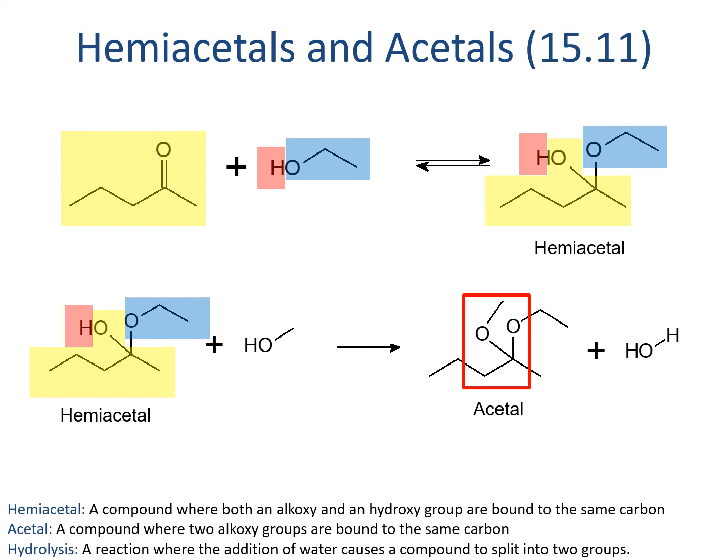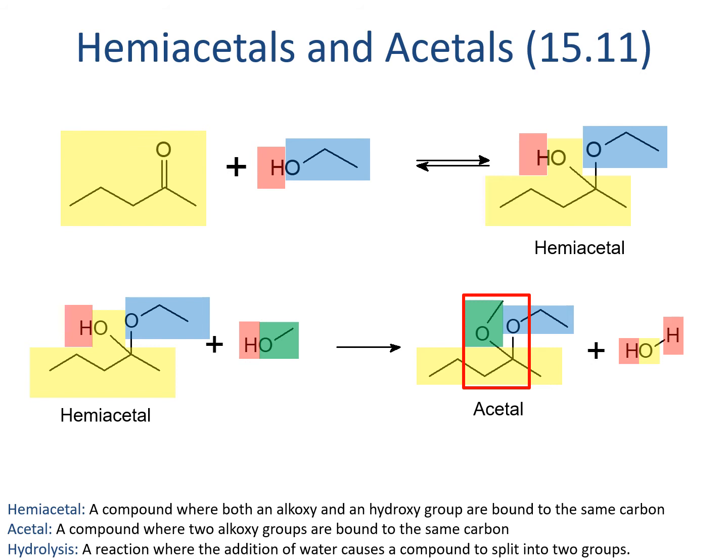We can also see the portion in blue that came from the alcohol. Again, we will add the alcohol in two parts. The majority of the hemiacetal is maintained in the acetal, with the second alcohol portion replacing the OH on the molecule. The OH from the hemiacetal gets the hydrogen from the alcohol and is removed as water. We don't need to draw this water, but it's sometimes helpful to see where the atoms went. So by adding a second alcohol on, we've actually kicked out the oxygen that was originally on there.